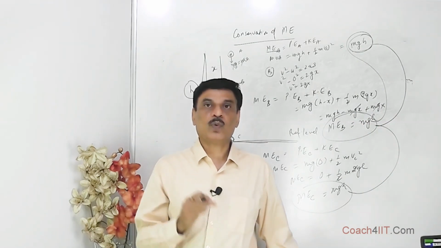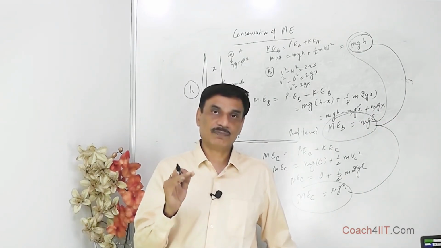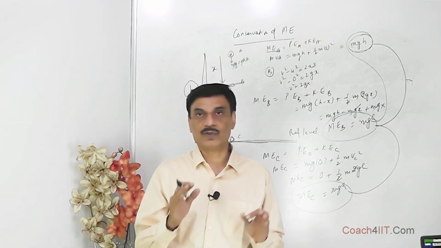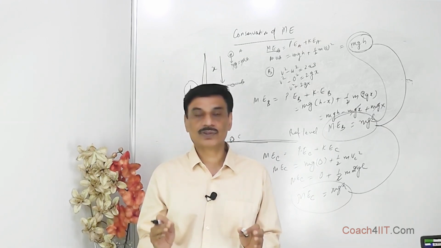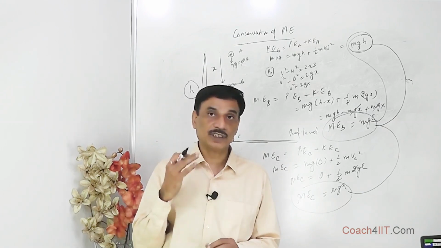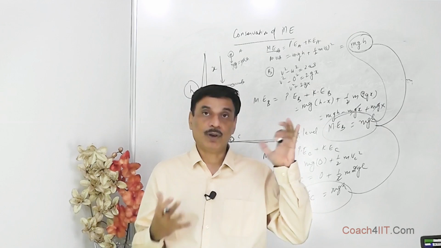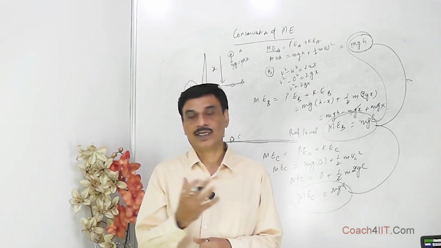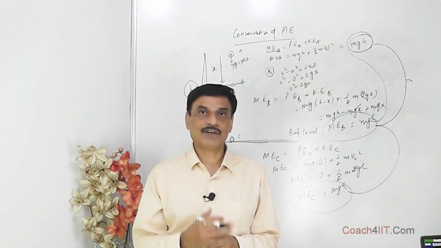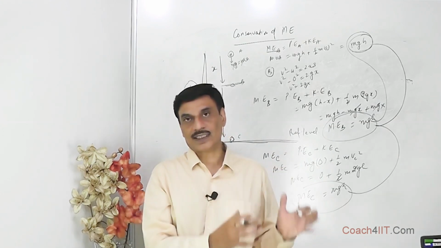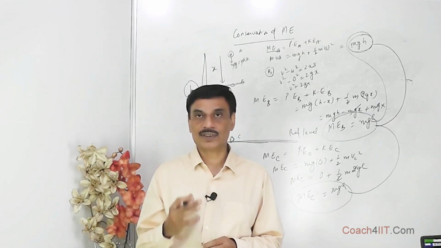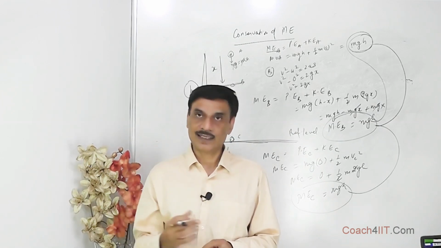This is what we mean by the conservation of mechanical energy principle. That is, the sum total of mechanical energy of the whole system remains constant. Over here we have just taken a single body system, though when you talk of gravitational potential energy, it is primarily of the block and the earth. But we take the cases like we take the blocks etc. and we find the gravitational potential energy of such systems because the gravitational field is a conservative force, this is a conservative field. We will come to that later on.